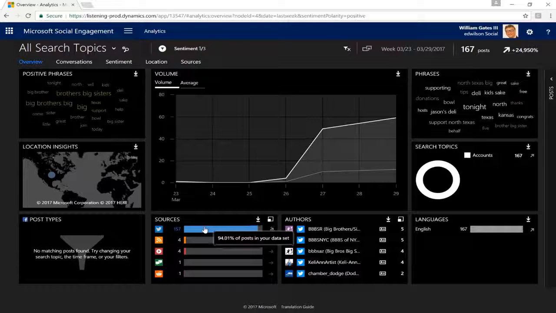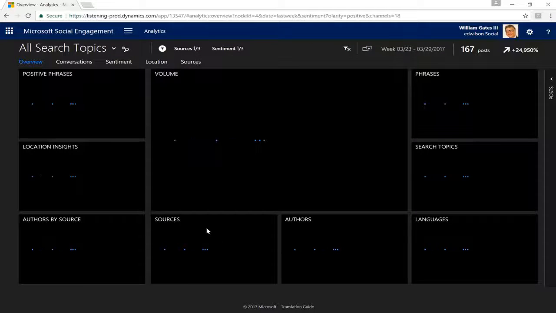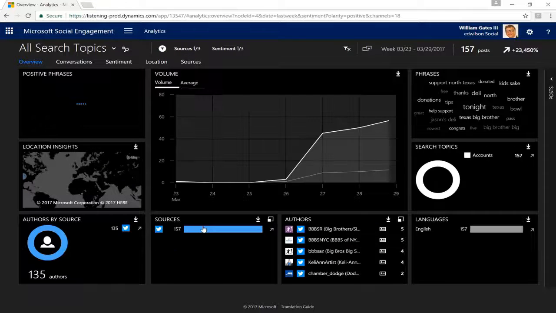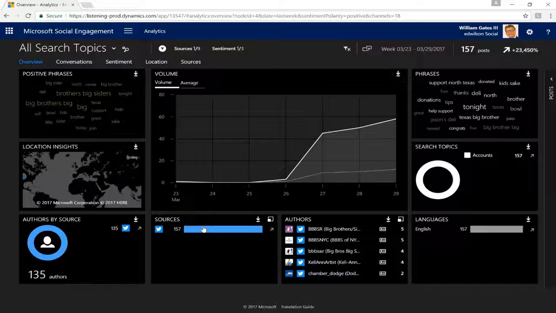So let's say I just wanted to see the positive phrases that have come back from Twitter, which it looks like 94% of the posts are coming from Twitter, I could actually click on this sources portion and filter this data even further. So you certainly have the ability to get extremely granular with the data that's coming back within the social media platform.